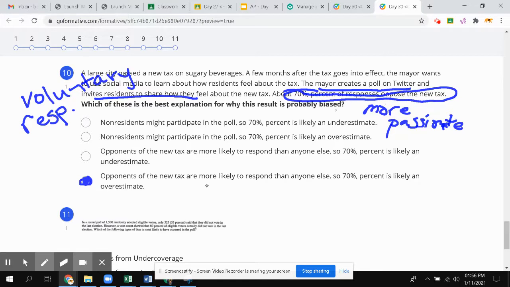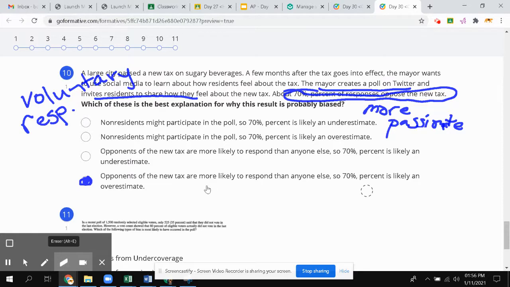That's the outcome we had, right? So those who opposed the new tax are more likely to have responded. Those were the opponents, right? Because they are the more passionate people, more likely to respond. Okay? Now cross out everything here.